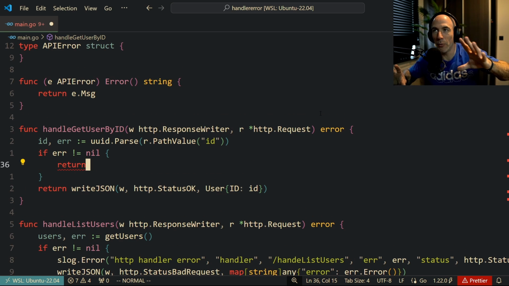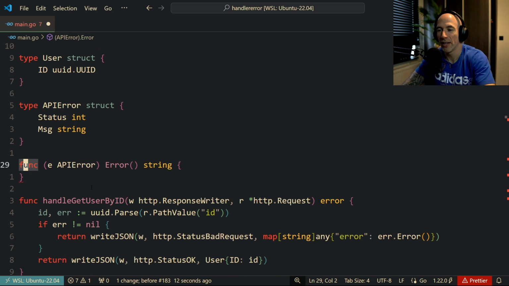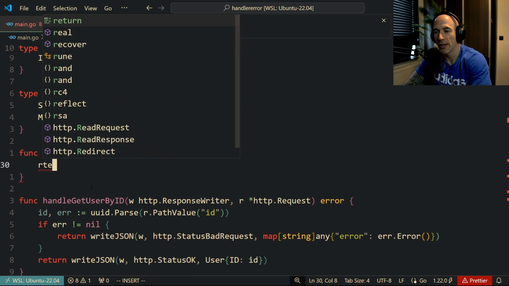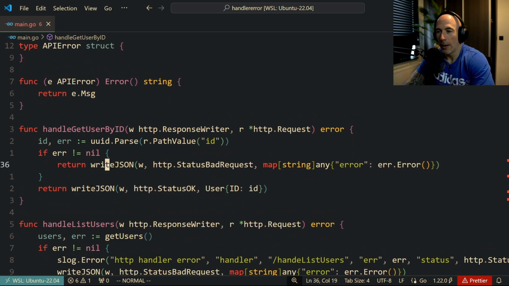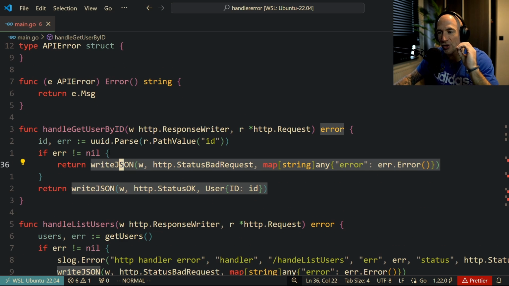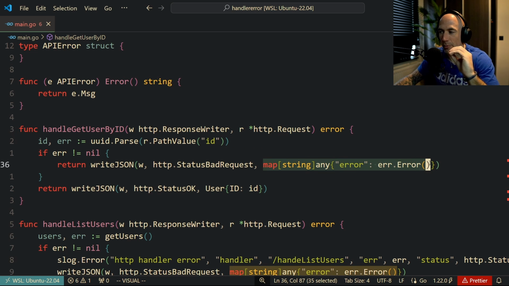and maybe we have a specific way, because this is writeJSON, right? Look at this, guys. It's actually very important. I cannot go back in history because then this is gone. Wait, return e.Message, people. This is so important, actually. This is going to write your error in a specific way, right? It's going to use this format, the map string any, and it's just going to do an error here, right?